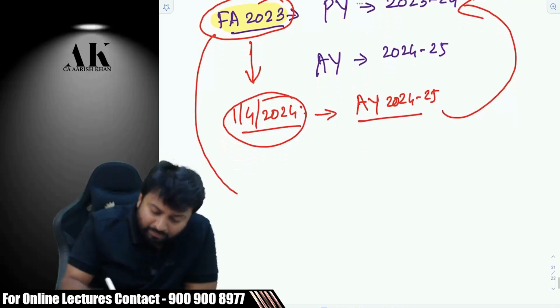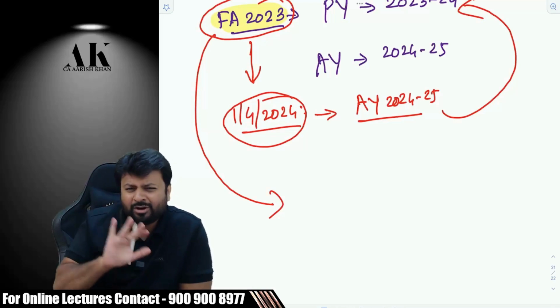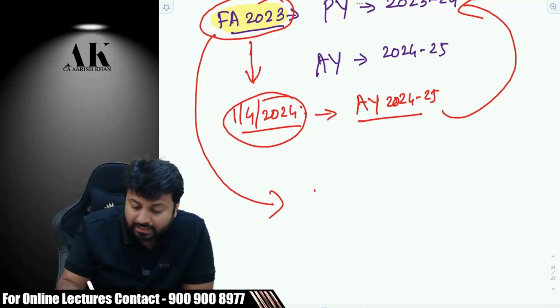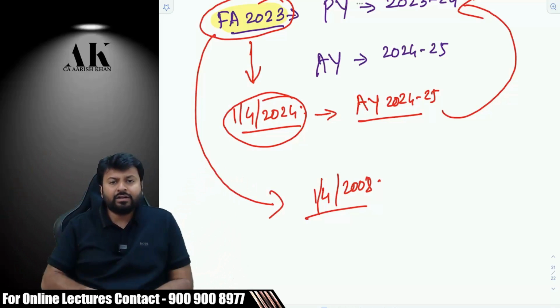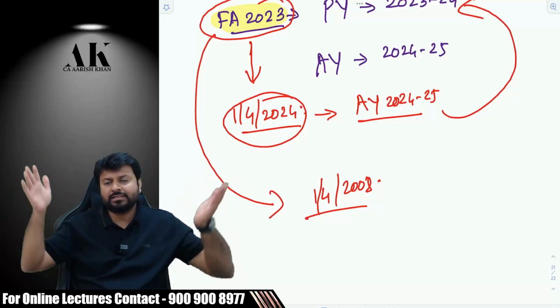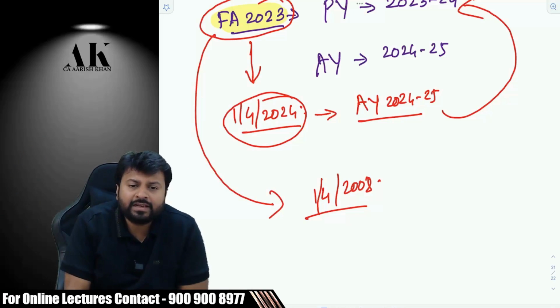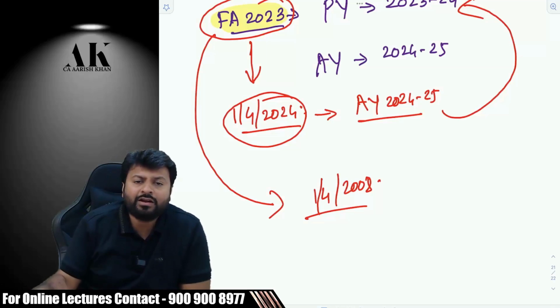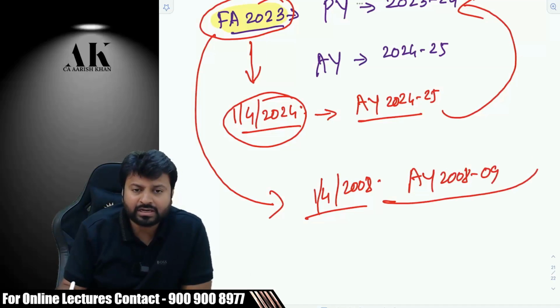Now, one more thing is possible: one amendment came in Finance Act 23. I am not speaking about the amendment, just the date, that this amendment is applicable from 1/4/2008. What do you mean by this? We are standing in 2023, and the government is saying this is applicable from 2008. It means very clearly that this amendment is retrospectively applicable from AY 2008-2009. Are you clear?